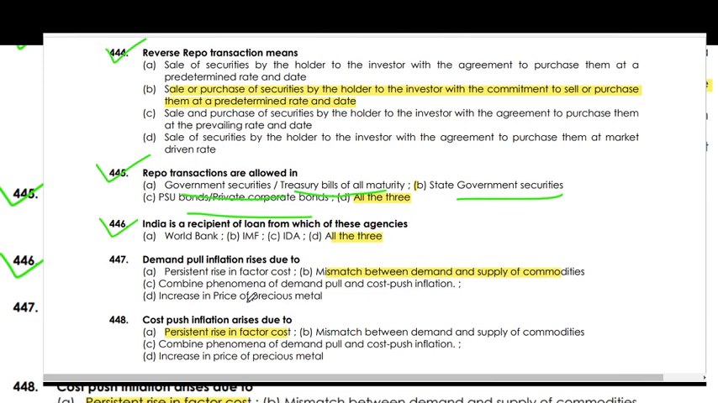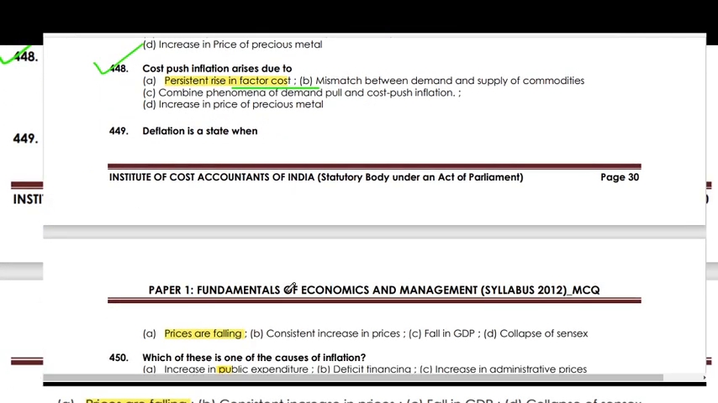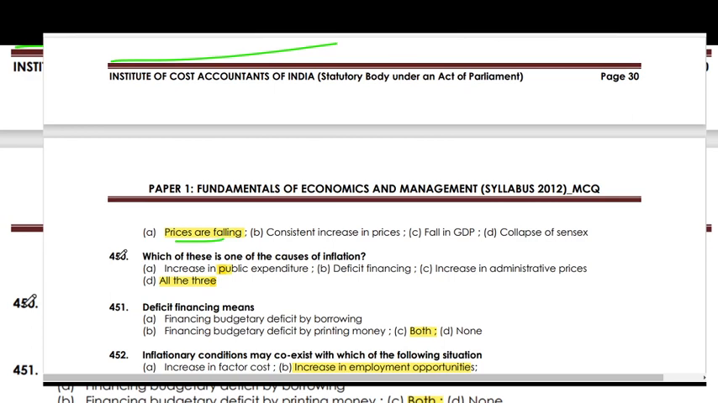India is a recipient of loans from which of the following? All of these: World Bank, IMF, and IDA. Demand-pull inflation rises due to the mismatch between the demand and supply of commodities. Cost-push inflation rises due to the persistent rise in factor cost. Deflation is a state when prices are falling.